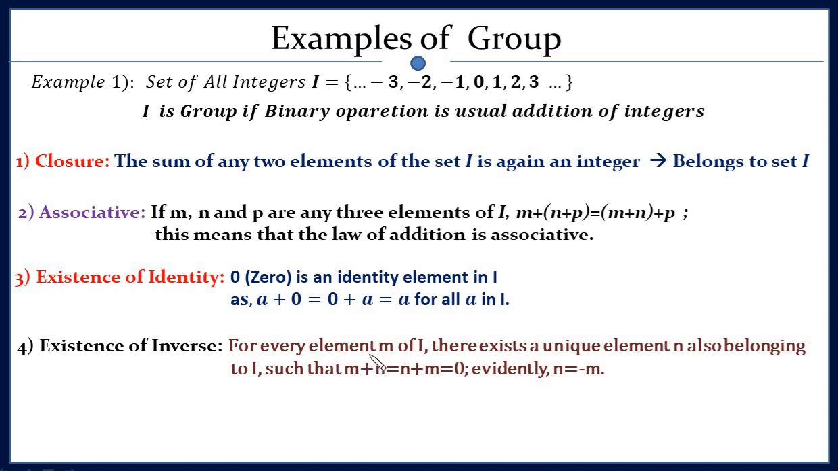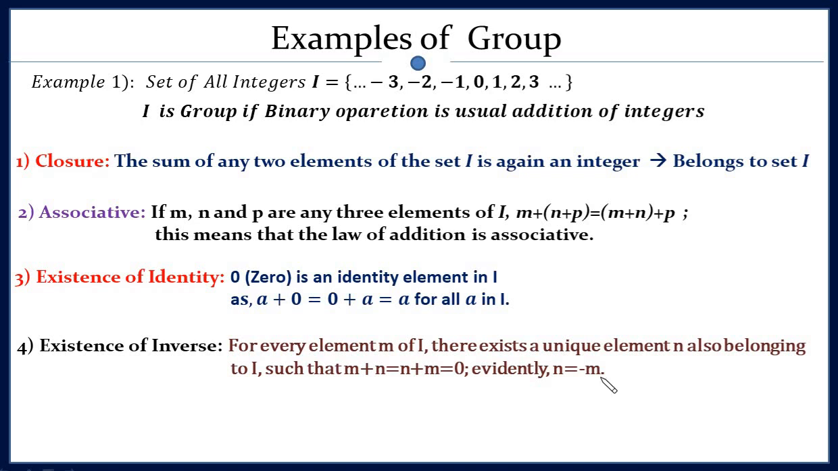And what will this inverse be? The inverse will be the negative of that integer. Take any integer, and the integer with the opposite sign will be the inverse. So this set satisfies all the properties to be a group under addition. The operation is very important. It cannot be a group under any arbitrary operation. It is a group under the addition operation.